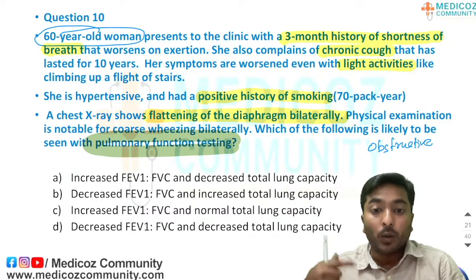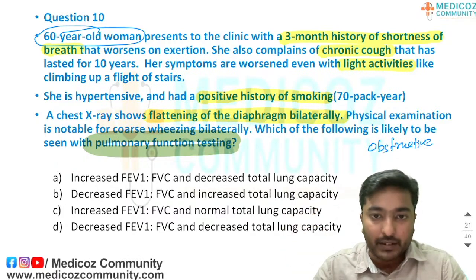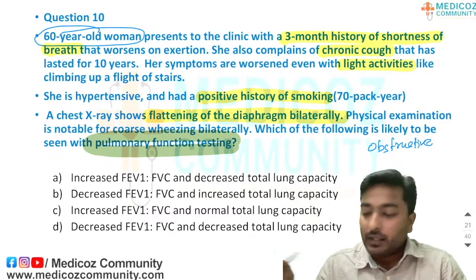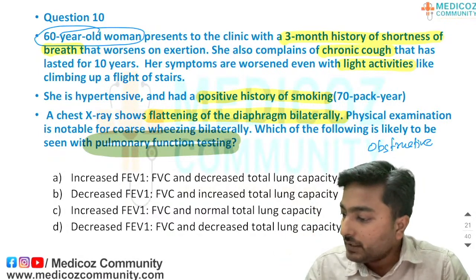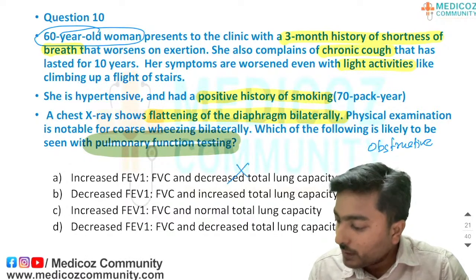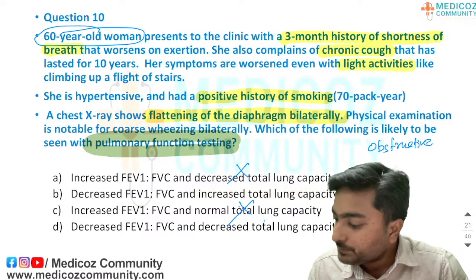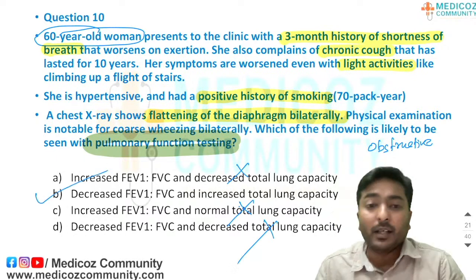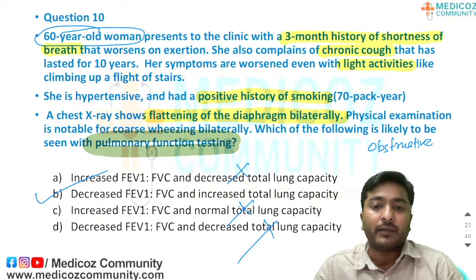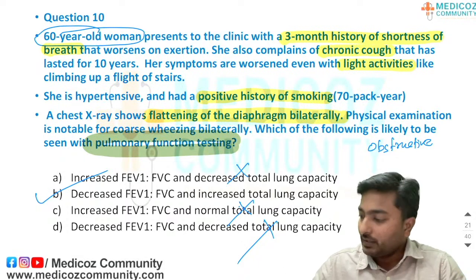If we measure the total lung capacity for this kind of patient, the total lung capacity also will be increased. So try to find an answer which has an increased total lung capacity. If it is decreased, it should not be the option. Increased, it can be the option. Normal can't be. So this will be the option. Try to catch a simple point and answer this kind of MCQ very quickly.